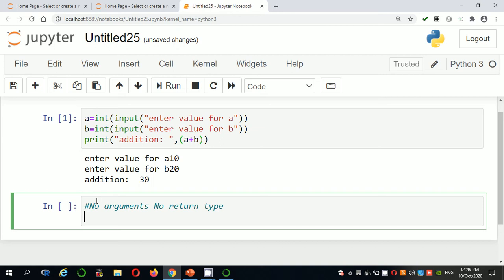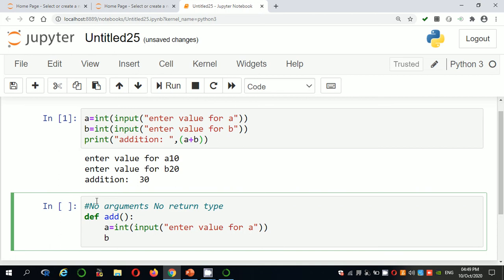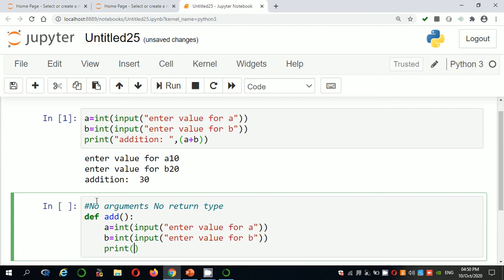Simply, def is a keyword which is used to define a function. What is the function name here? Add. We are not taking any argument, so simply leave it and call it. Then read, print int input enter value for A. Similarly B, int input enter value for B, and then here you can print the result. So this is the definition of the function.